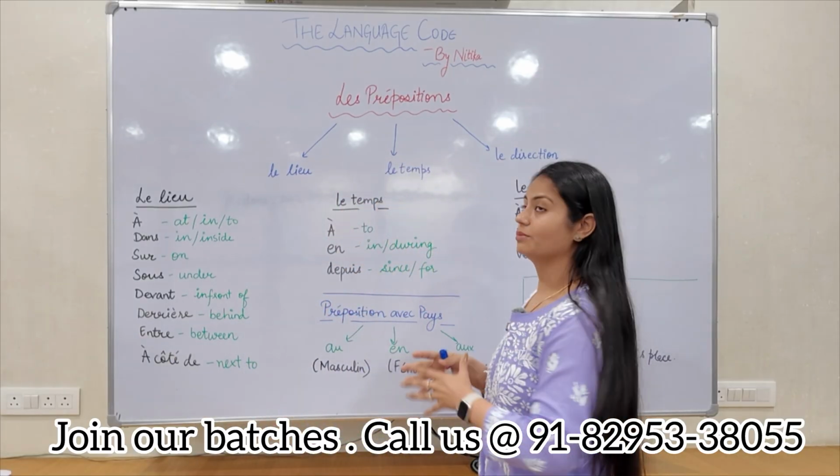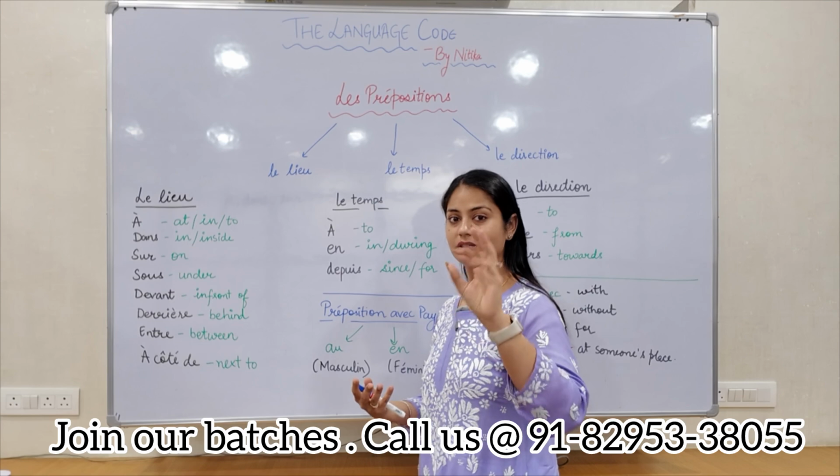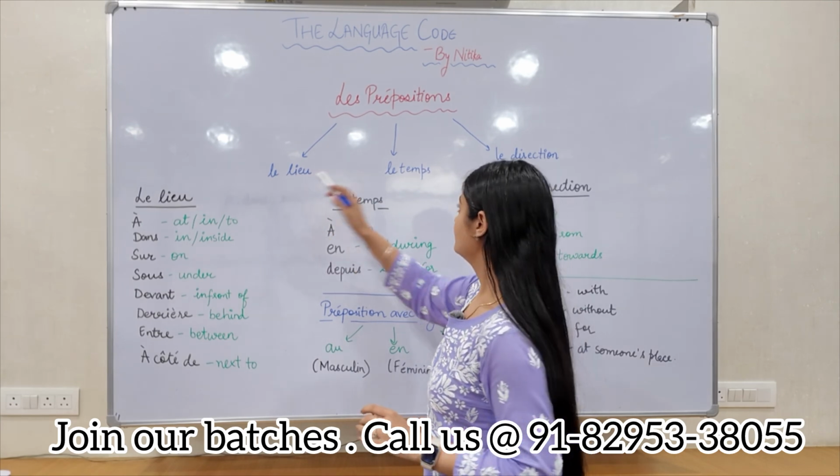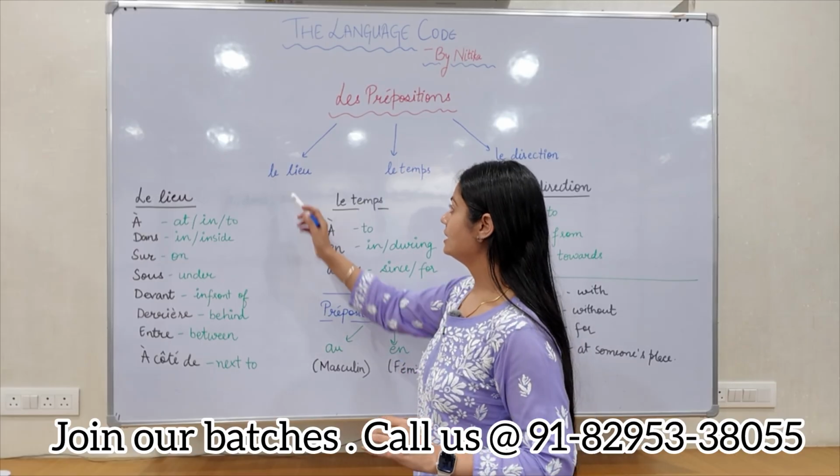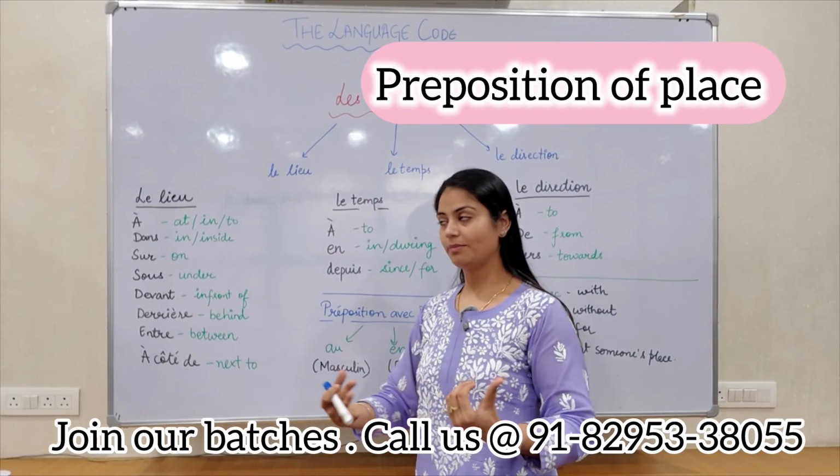Les prépositions. The prepositions are of three types in French: le lieu, le temps and la direction. So le lieu means the preposition of place.